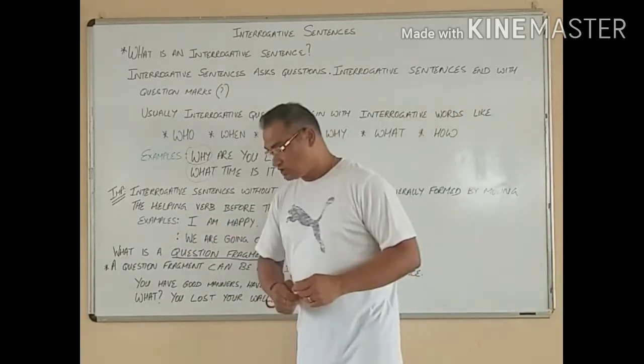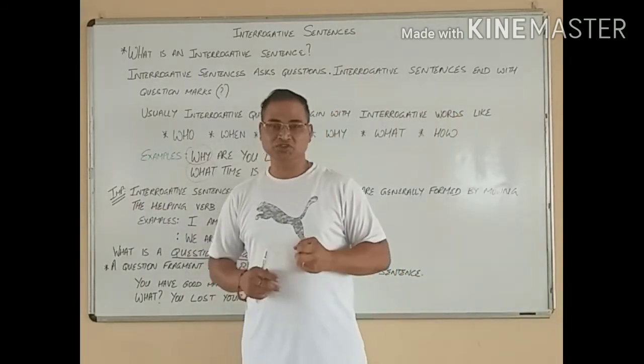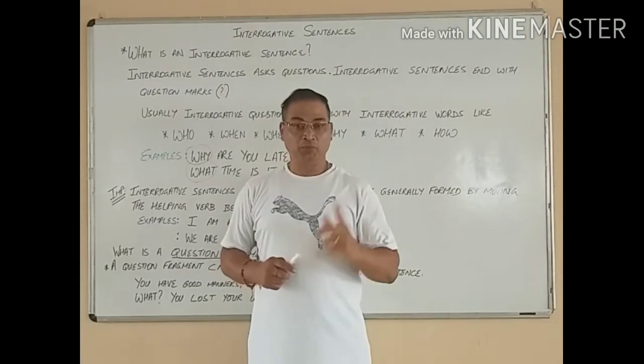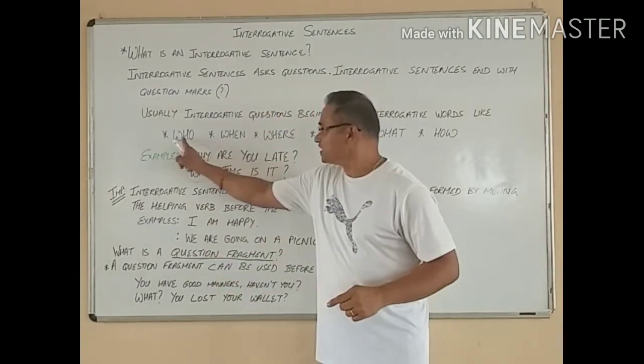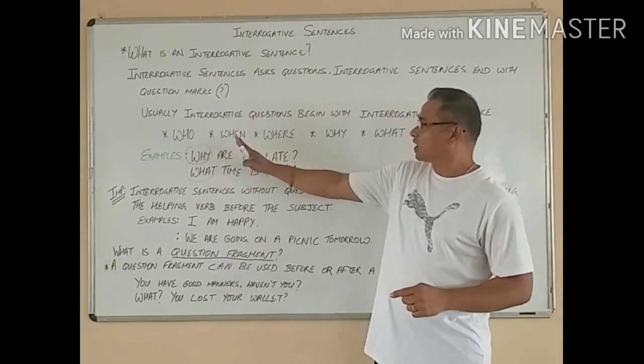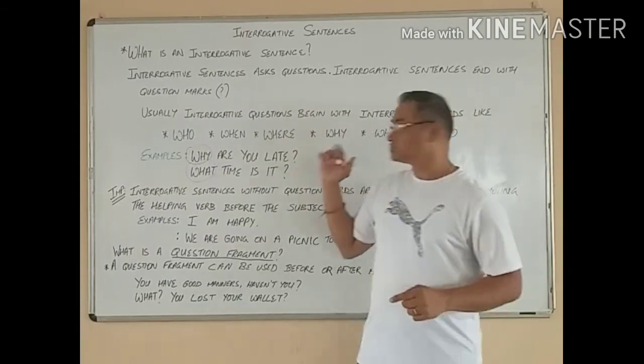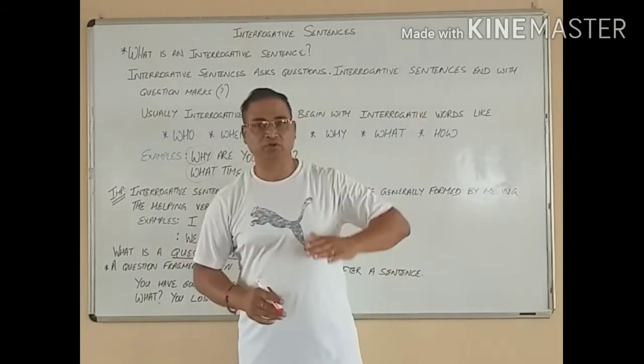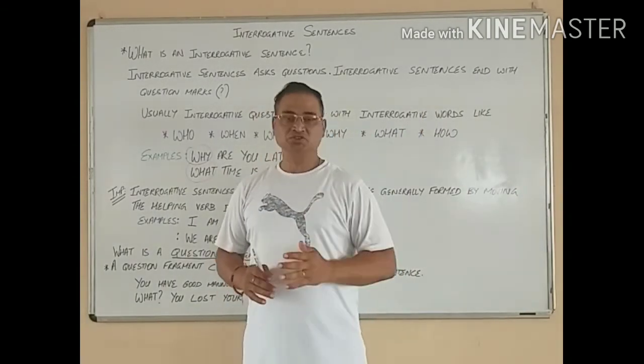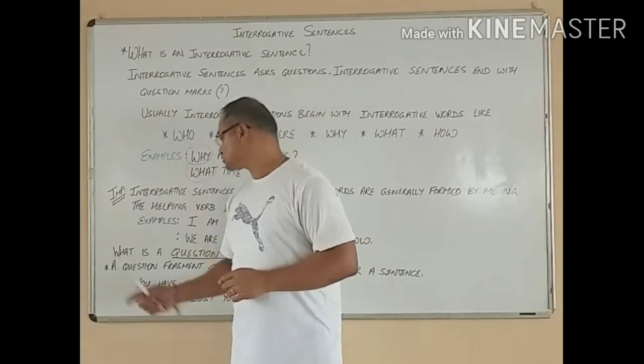Now what is this? Now we can also form sentences without these interrogative words like when, how, where, why, what and all these words. So without using these words we can also form sentences using imperative sentences like these.